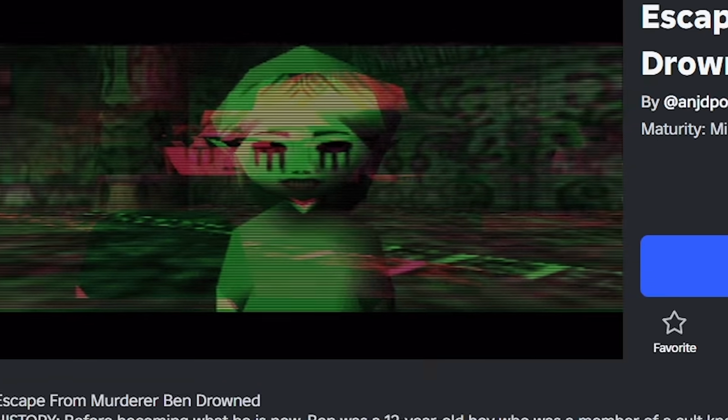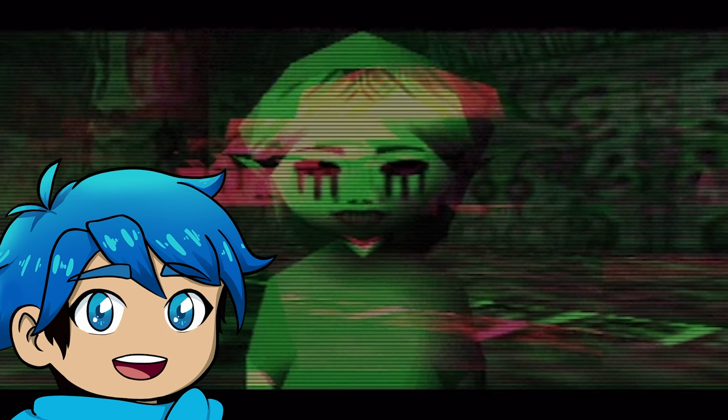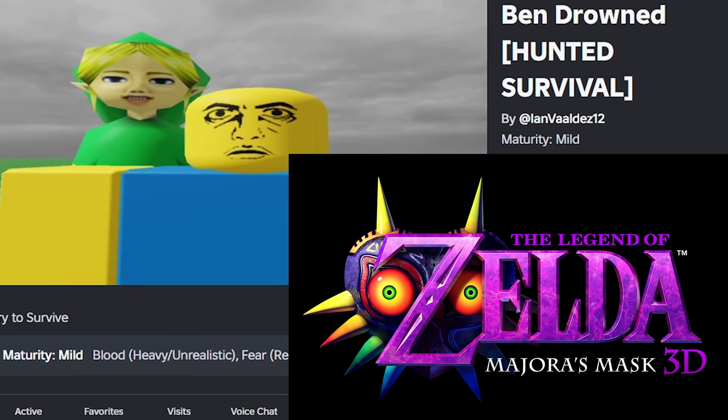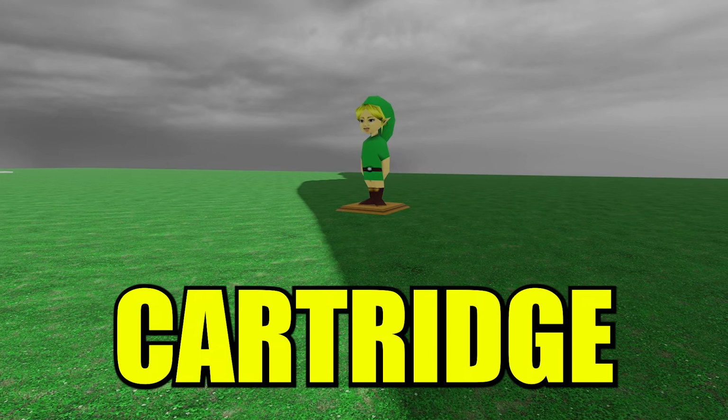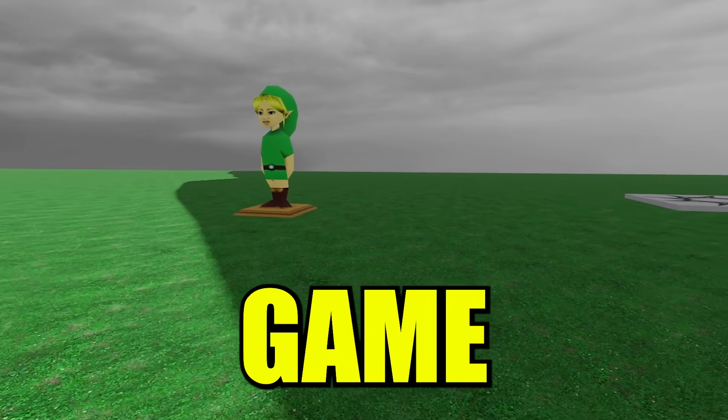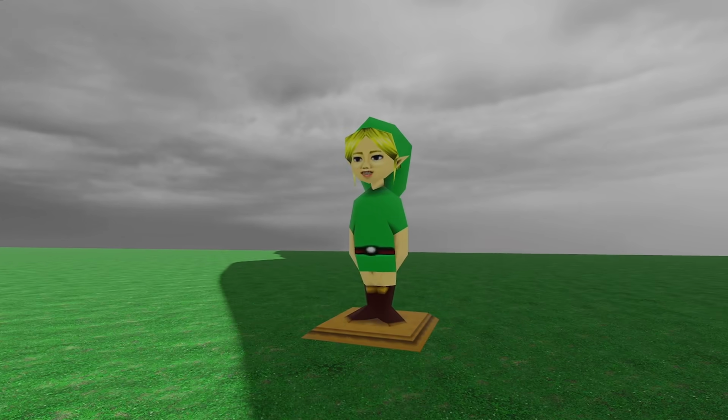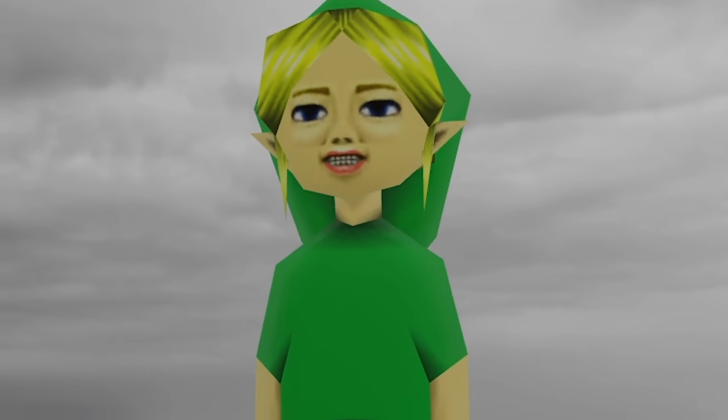Ben Drowned. So Ben Drowned is another one of my favorite creepypasta stories. It's based off of the Nintendo 64 game Legend of Zelda Majora's Mask, which details the haunted cartridge of the Legend of Zelda video game. And as for Ben Drowned, it's this creepy statue right here. Yeah, just look at it.